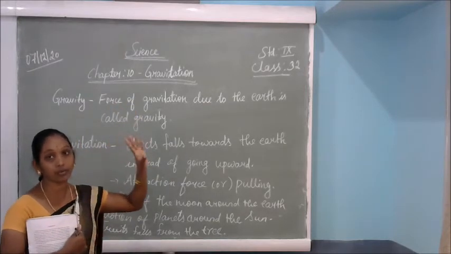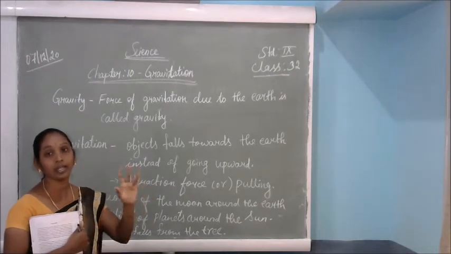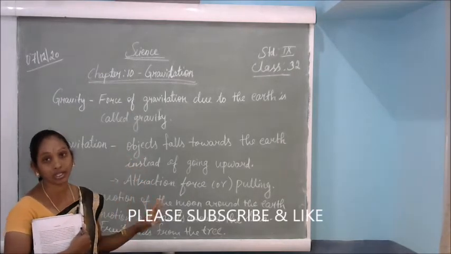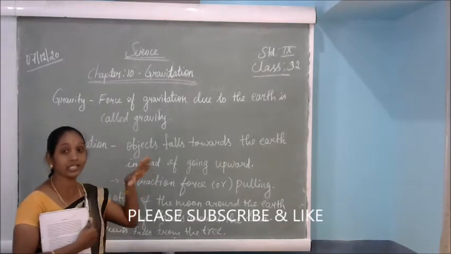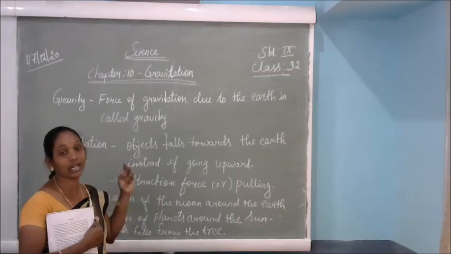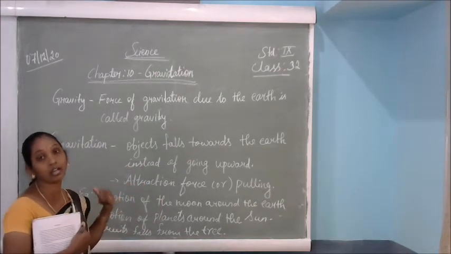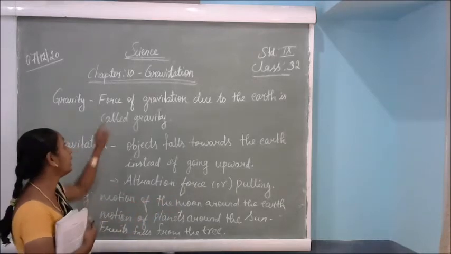So what is meant by force? Pulling and pushing the object, then the object can be moved. That pulling and pushing we apply on the object. But for some things we cannot apply that type of force. We cannot see it, we cannot apply it, but automatically it happens on the object. That is called gravitation.